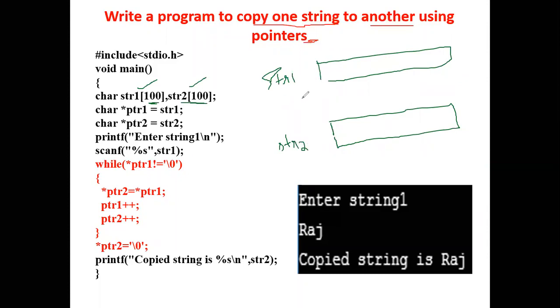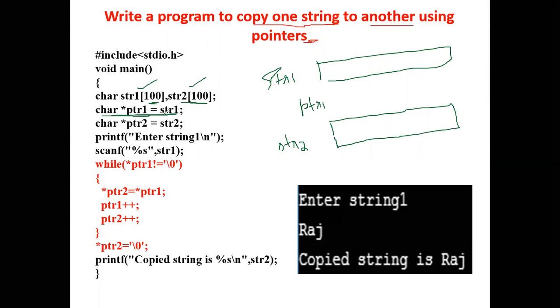We are using a pointer ptr1. This is how we create the pointer to the string, same as an array.